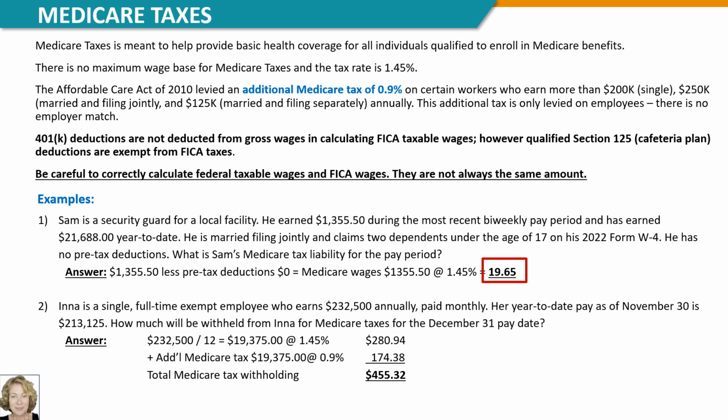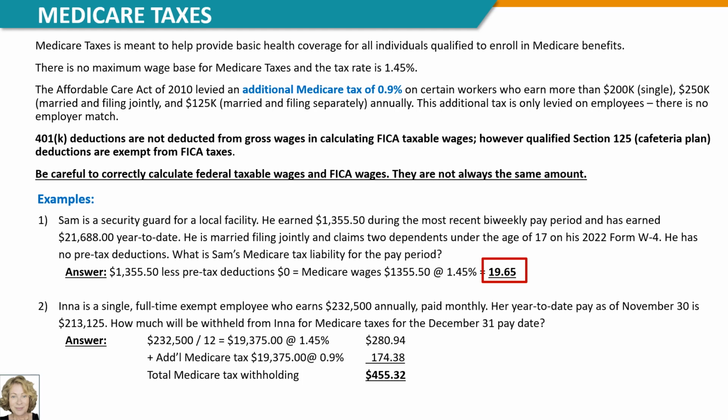In addition, the Affordable Care Act of 2010 levied an additional Medicare tax of 0.9% on certain workers who earn more than $200,000 for single and earn $250K for married filing jointly and $125K for married and filing separately annually. This additional tax is levied only on employees. Employers do not pay this additional percentage.